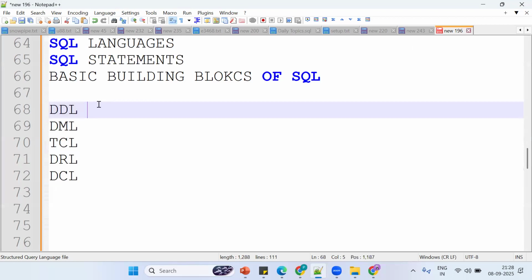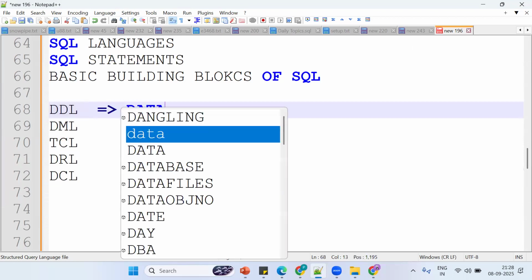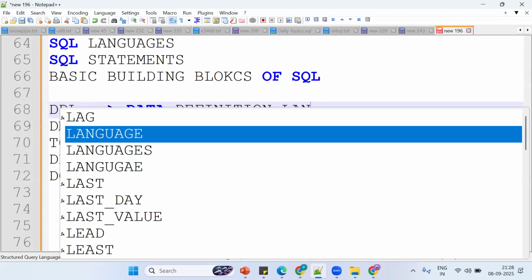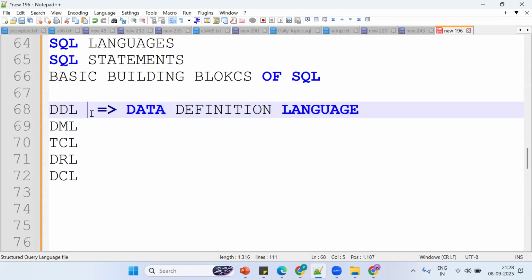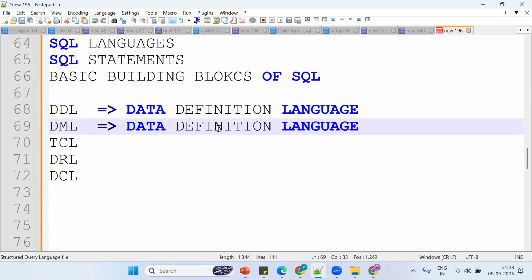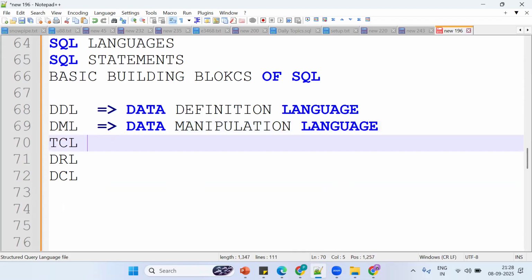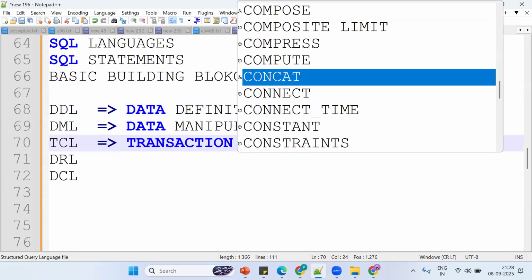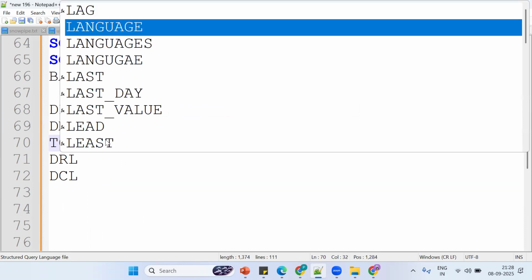What is the DDL abbreviation? It's data definition language. What is DML? It's data manipulation language. What is TCL? Transaction control language.